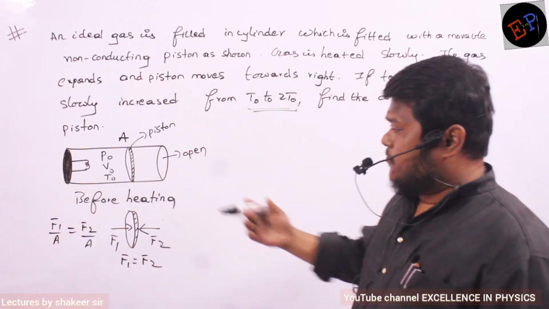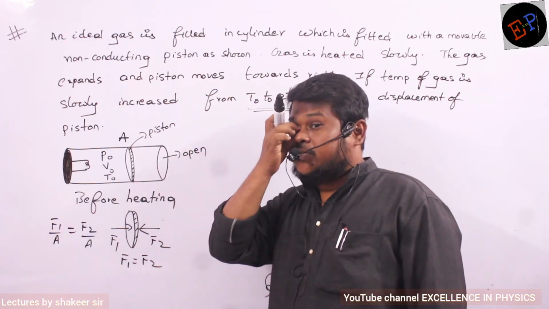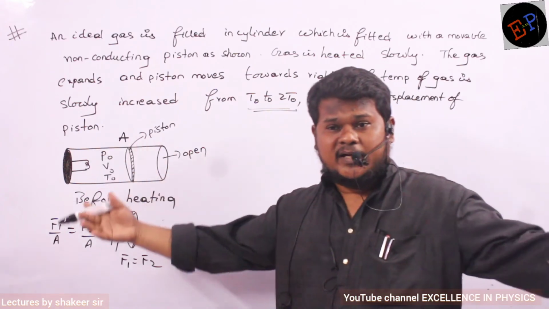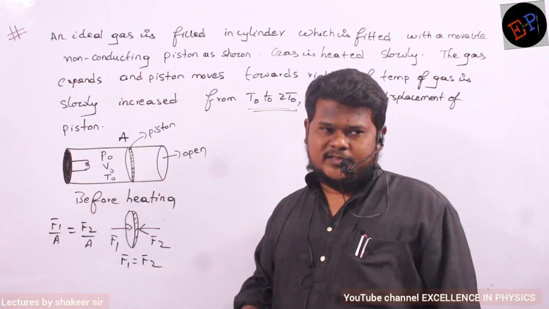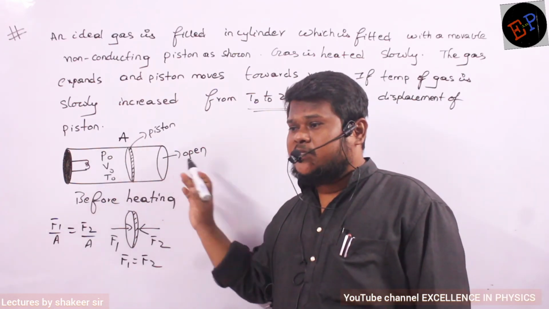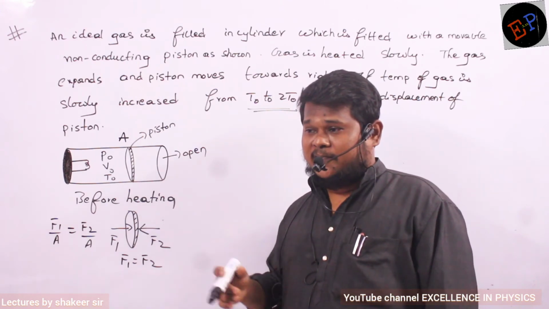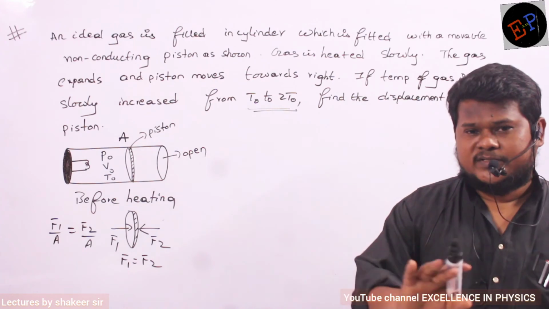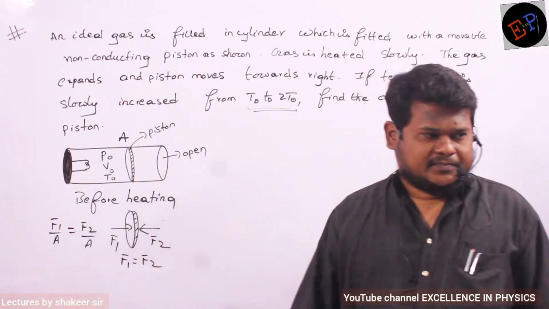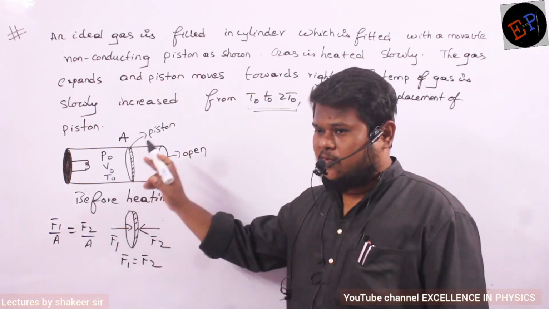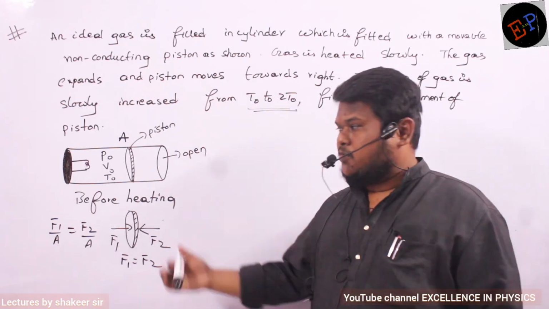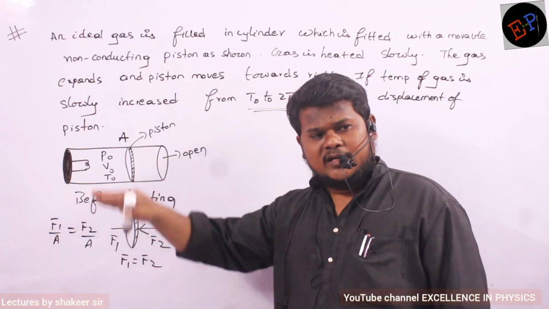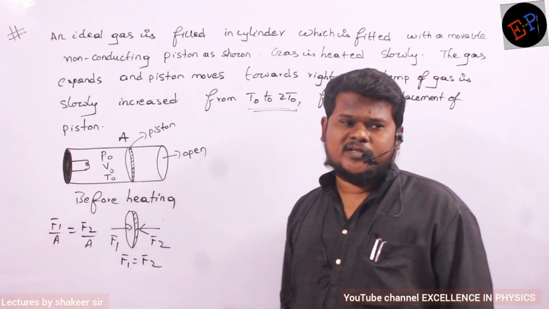Okay? So if the piston moves, again what happens to the pressure? Pressure reduces. Clear, no? If volume expands, pressure automatically decreases. So this piston will move until which position? The piston will move until again pressures are equal on both sides. Until then the piston keeps moving. The piston is moving only because of increased pressure. Once the piston starts moving, the volume increases. If volume increases, pressure again falls down to the original pressure of P0.